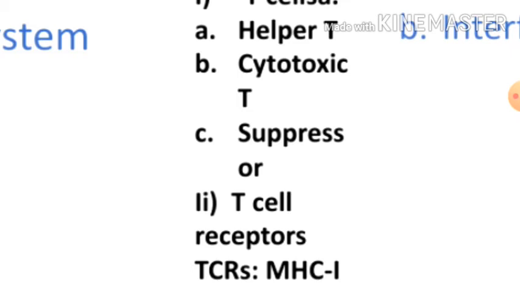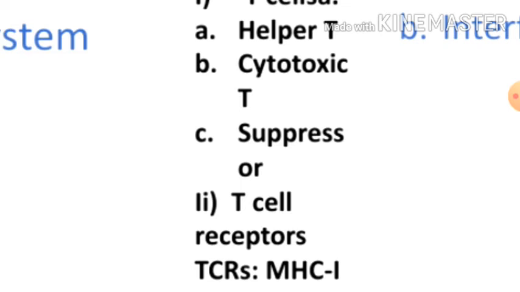When they make a hole in the cell wall of the bacteria, the water enters into the bacteria and results in the rupturing or bursting of that bacteria. So these T cells are known as cytotoxic cells. Cells which are toxic to the antigen, toxic to the bacteria or any pathogen.